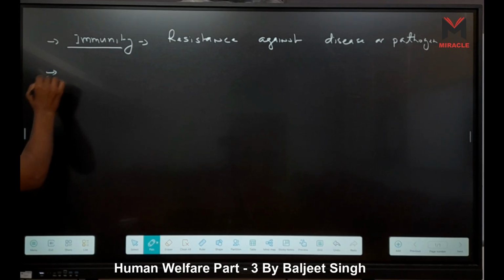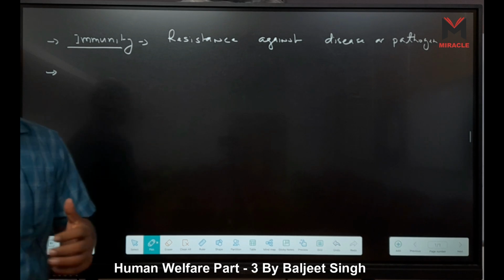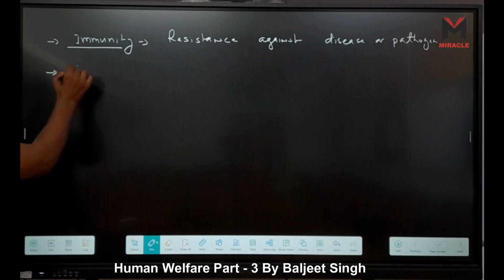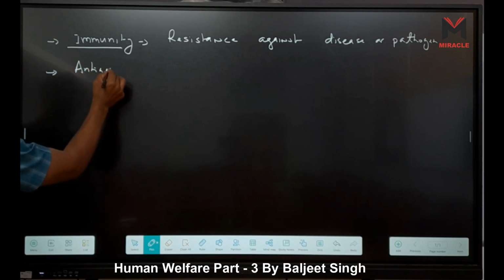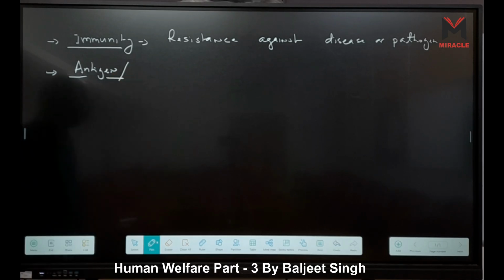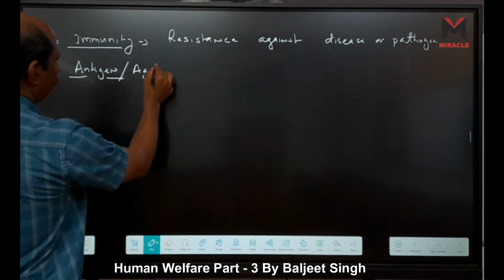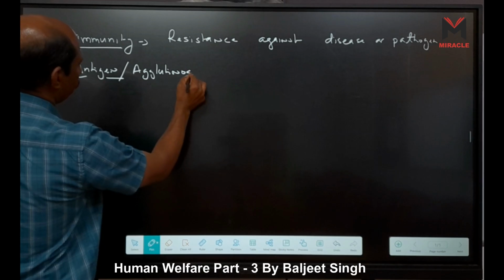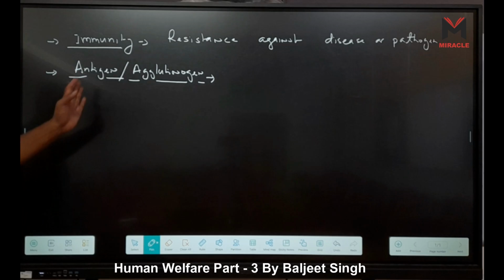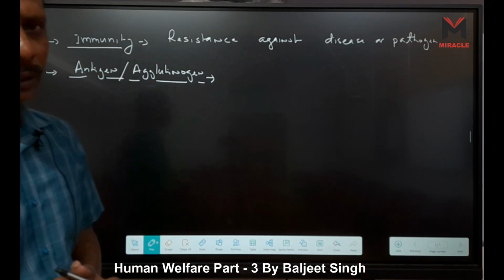Another term that comes up in immunity is mostly antigen and pathogen. Pathogens contain antigens. So what are antigens? Antigens are also called agglutinogens.